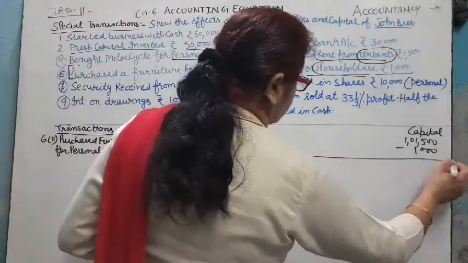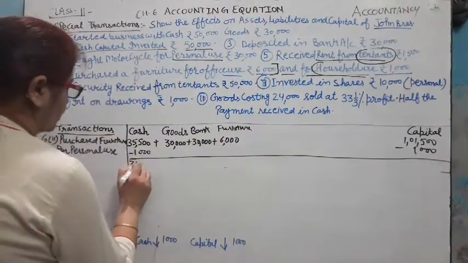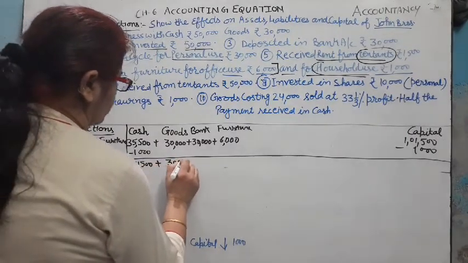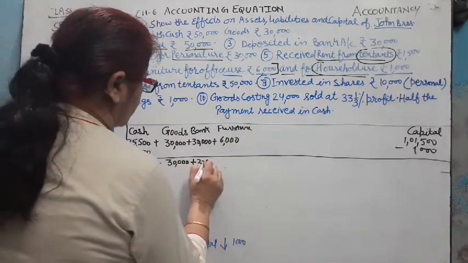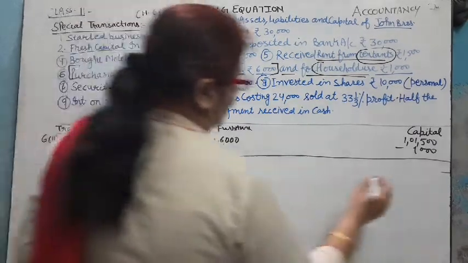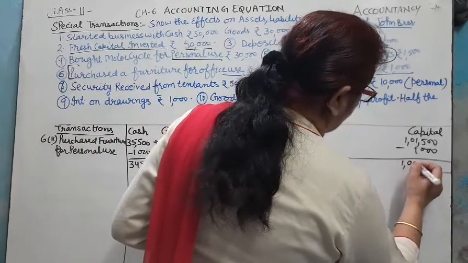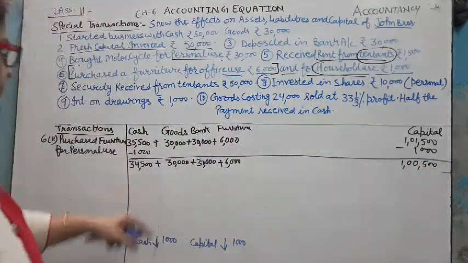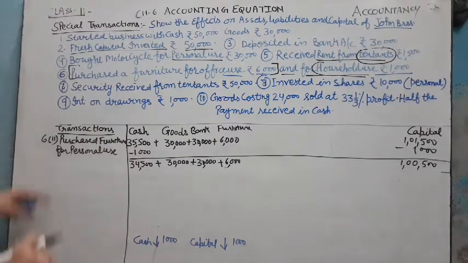Now the new equation becomes 34,500 cash plus 30,000 goods plus 30,000 bank plus 6,000 furniture, and capital becomes 1,05,000. Left hand side is equal to right hand side.